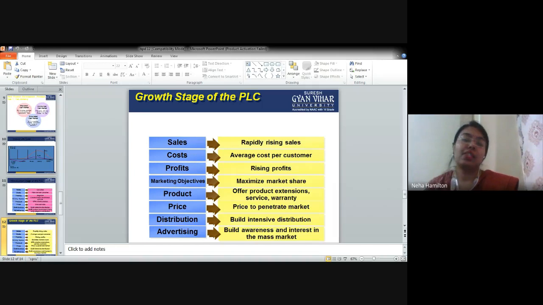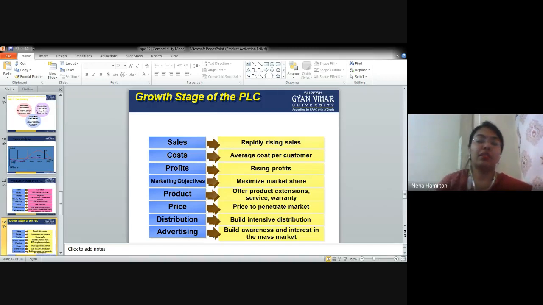So this is a stage where sales is rapidly rising, and the company is making a lot of profit. Cost per customer has come down because we have earned some profit from the people. Profits are also rising continuously. Marketing objectives: the basic marketing objective is to maximize the market share, right? So we are maximizing the market share here.